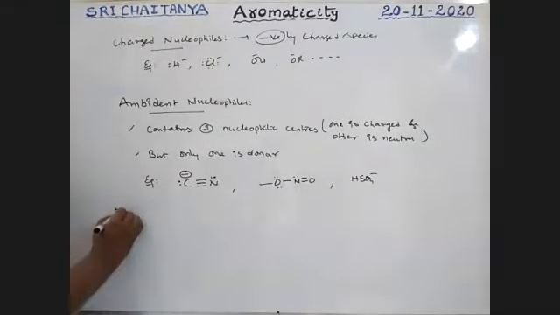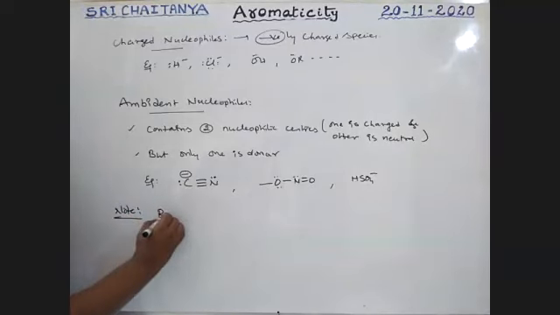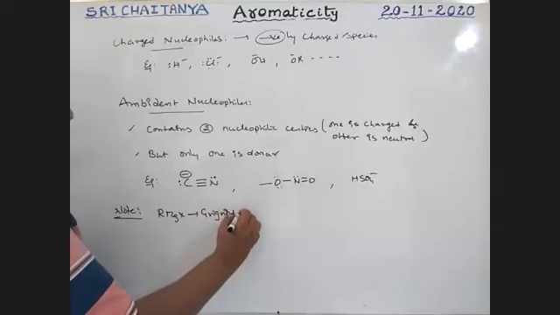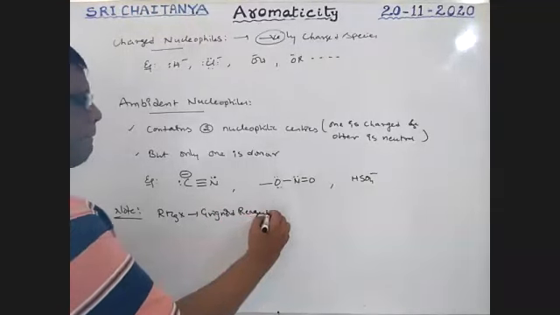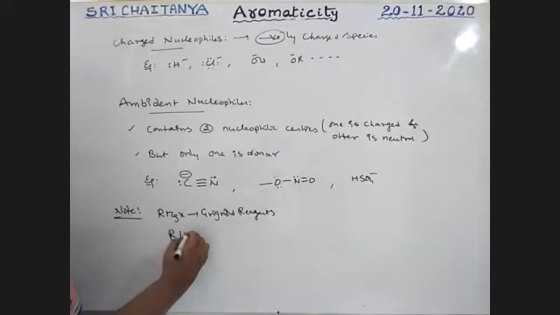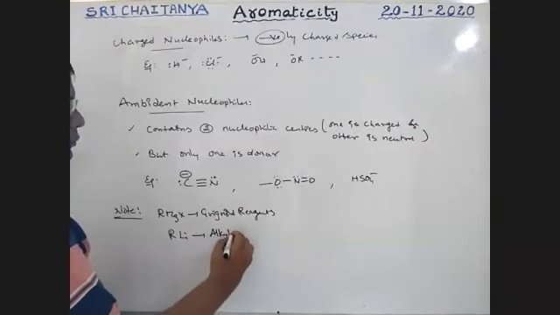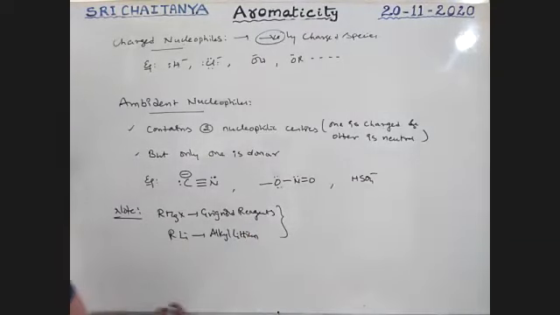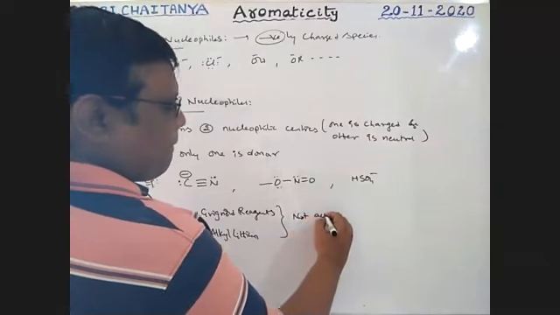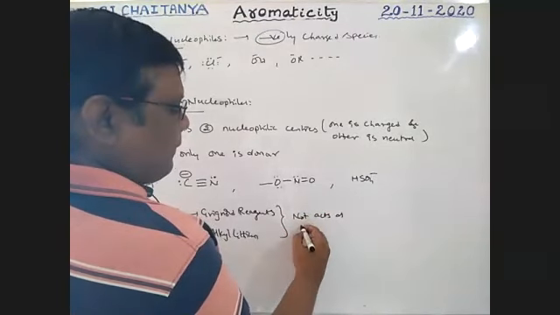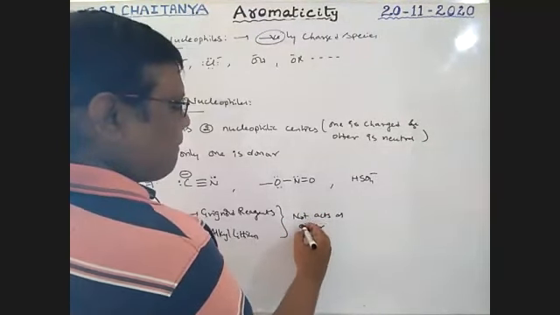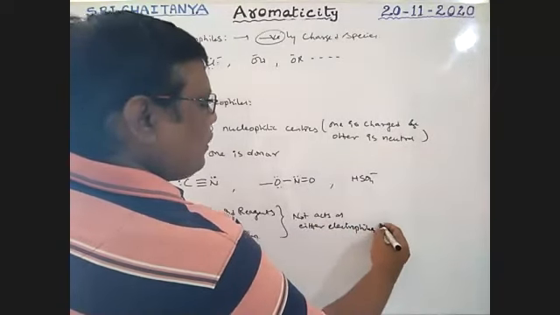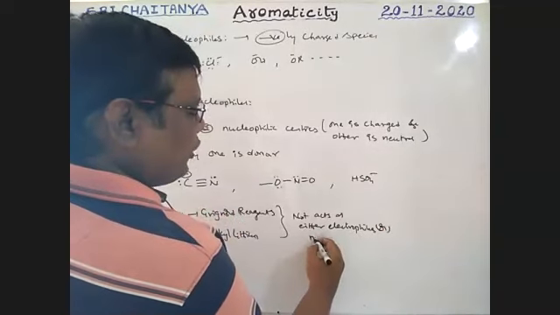Boys, note down. RMgX, these are nothing but Grignard reagents. Next, alkyl lithium. These do not act as either electrophiles or nucleophiles.